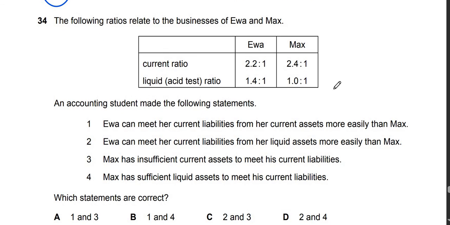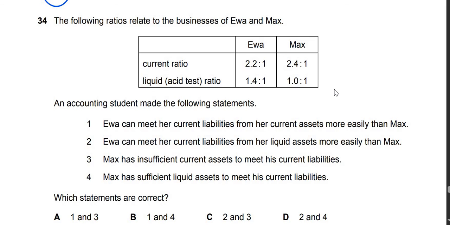Question 34. We have the following ratios related to Eva and Max: current ratio and liquid test ratio. An accounting student made the following statements. Eva can meet her current liabilities from her current assets more easily than Max. Eva can meet her current liabilities from her liquid assets more easily than Max. Max has insufficient current assets to meet his current liabilities. Max has sufficient liquid assets to meet his current liabilities. Which statements are correct?